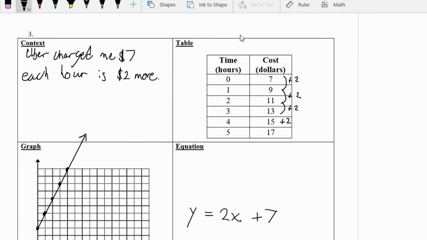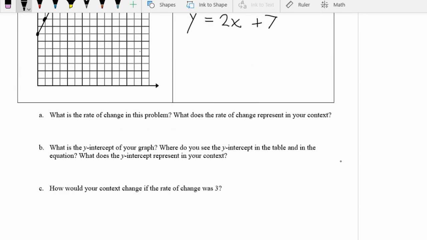That would get us this graph, and it would get us this line, because the amount is constantly going up. It's constantly changing when you're in that Uber. Because as time is increasing, this is increasing. The rate of change in this problem is 2 again. Our y-intercept, we look for where x is equal to 0. In our table, when x equaled 0, y was equal to 7. And how would your context change if the rate of change was 3? Well, then it would be $3 an hour, not $2 an hour, which really wouldn't be all that bad.